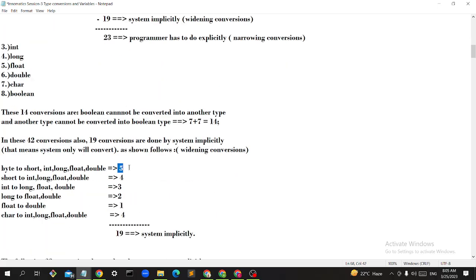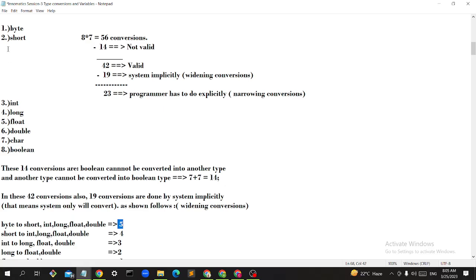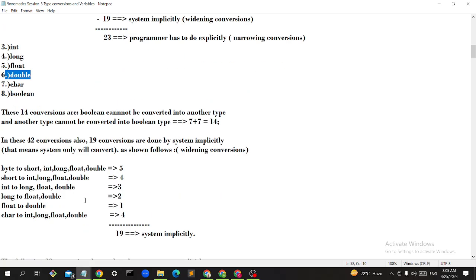So 5 conversions. Then short, leaving byte, char and boolean, goes straight: short to int, long, float, double. 4 conversions.